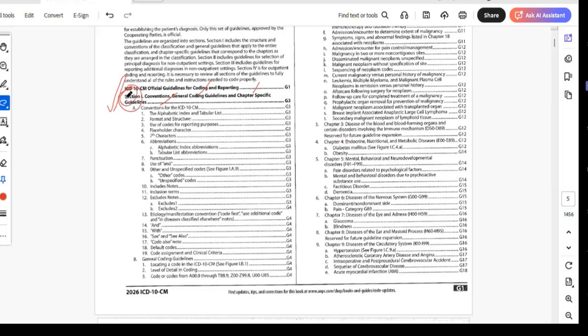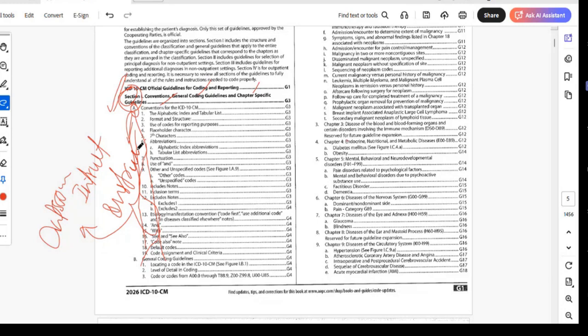Under section 1, we have subsection A, which contains the convention guidelines. In total, 19 convention guidelines are there. These conventions are nothing but instructions. I'm so sorry, my handwriting is not that good. By using these instructions, we are going to handle the ICD-10-CM manual.